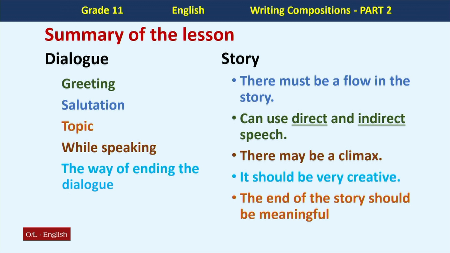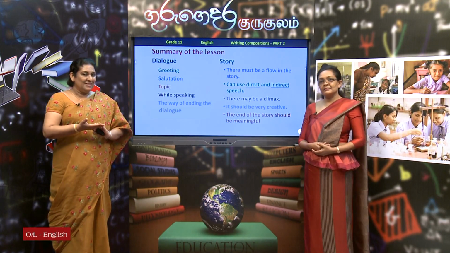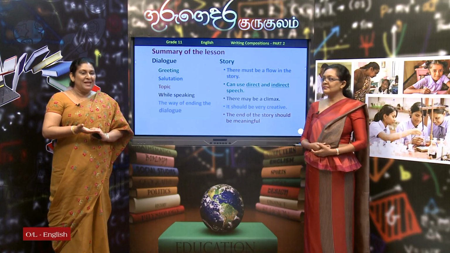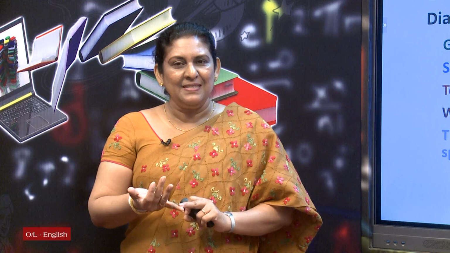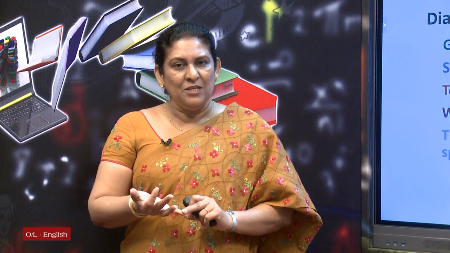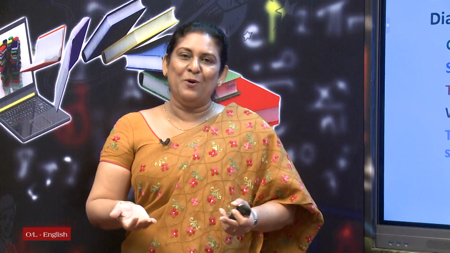Then the story: there must be a flow in the story, and you can use either direct or indirect speech, and there may be a climax, and it should be very creative, and the end of the story should be very meaningful. Right. I hope you got a clear idea by now, because I helped you by explaining this text, question 16 in the O-level paper. So I discussed how to write a speech, an essay, an article, and either a story or a dialogue.